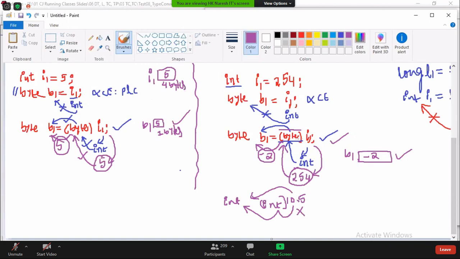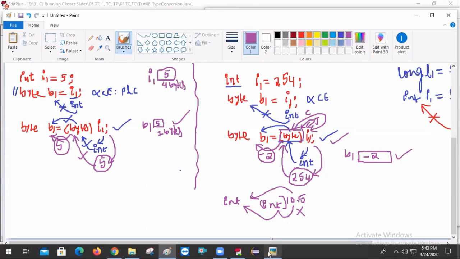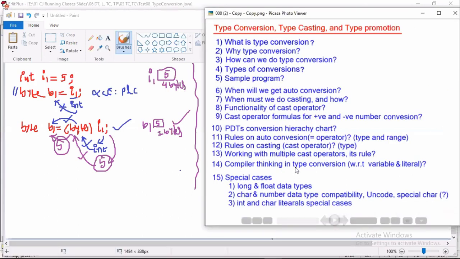At compile time, it verifies only whether the source variable type and the cast operator type are compatible or not. At execution time, it takes the value and verifies whether the value is in the range of the cast operator type. If the value is in the range, then the value is stored as it is. If the value is not in the range of the cast operator type, it will decrease the value to the cast operator type range and then store the value.